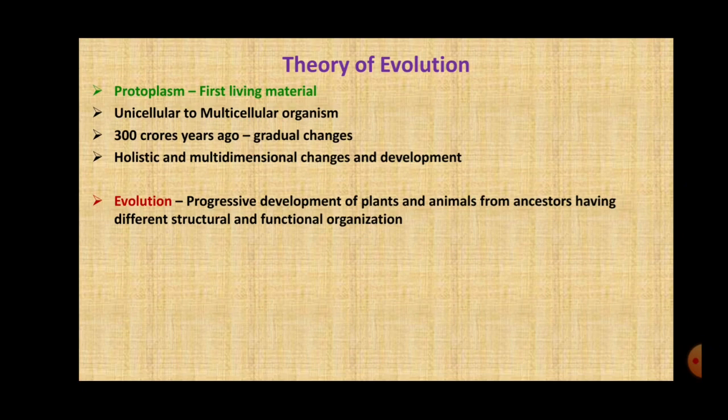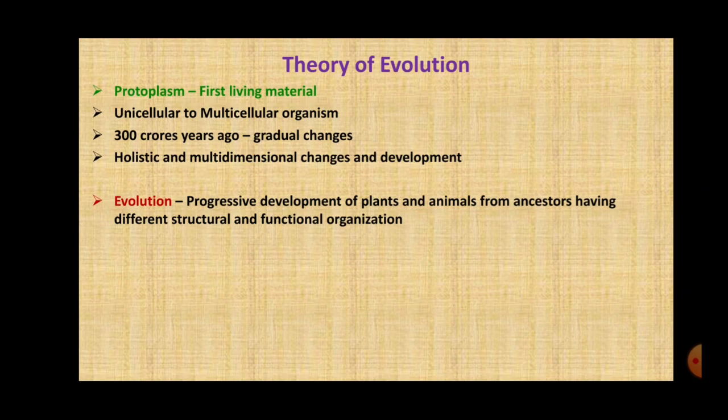Now these changes took at least 300 years. It is not an overnight process. I'll repeat once again. The changes and development that we see today in all the living organisms on the planet have been all-round and multi-dimensional, because of which the evolution of different types of organisms has happened.